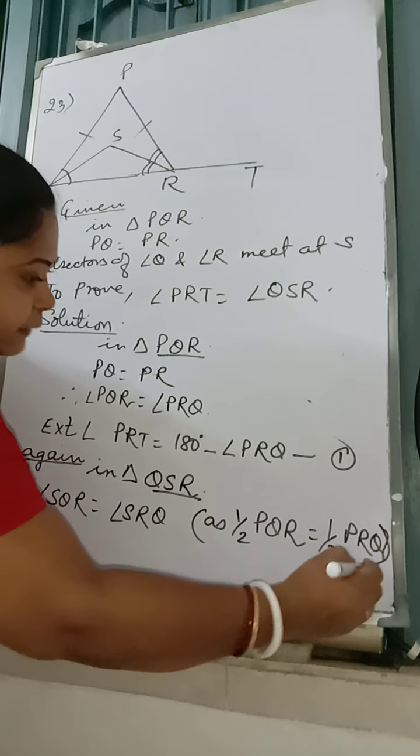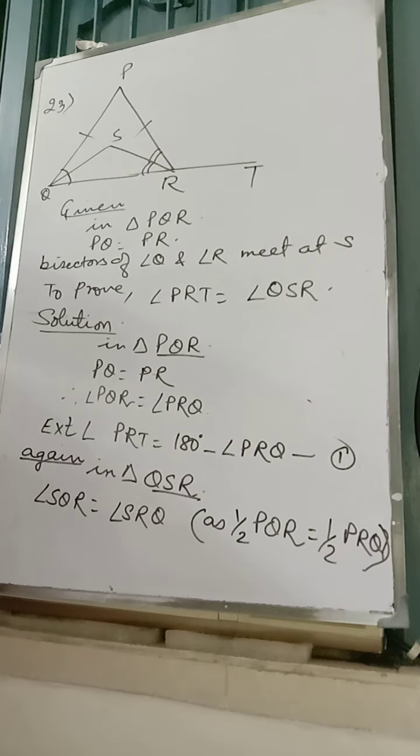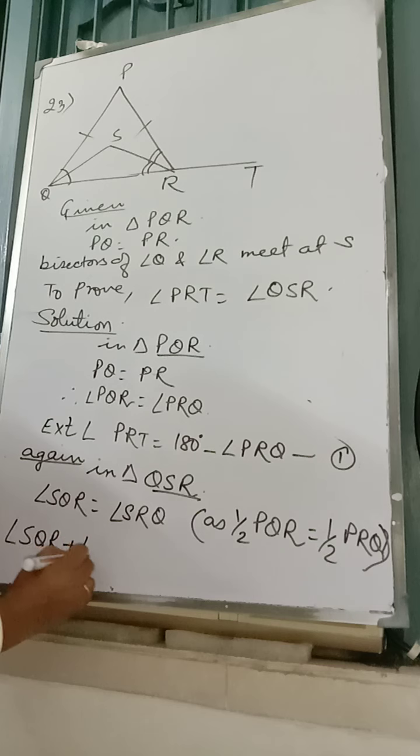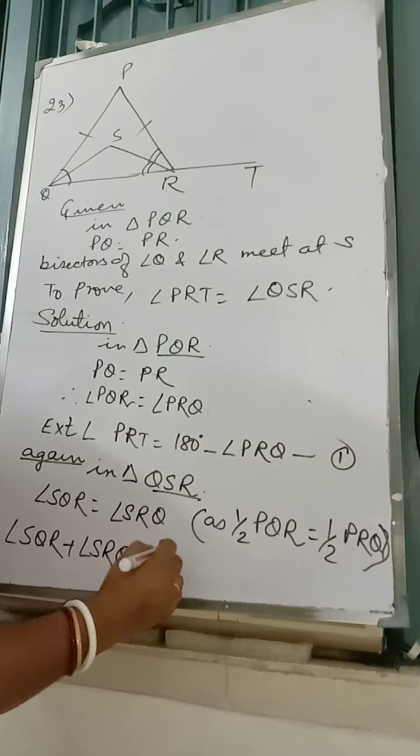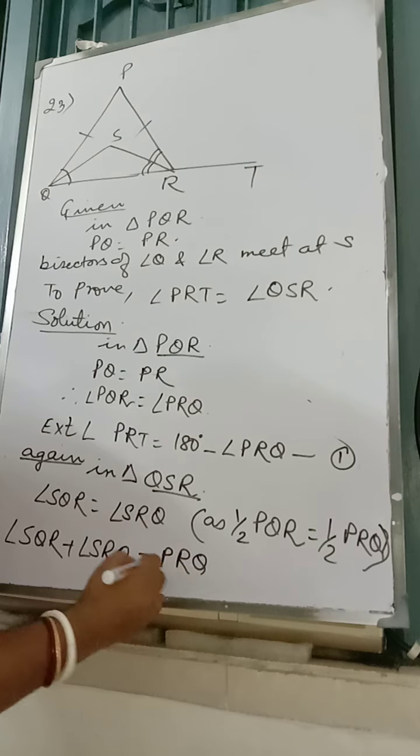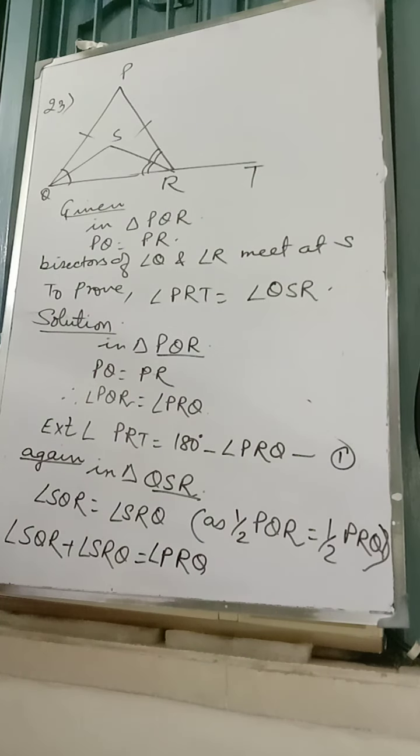Though the angles were equal, their halves will be equal. Is it? SQR is equal to SRQ. Or we can write it, SQR plus SRQ is equal to PRQ.